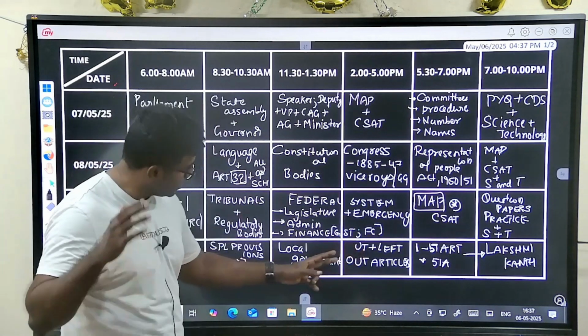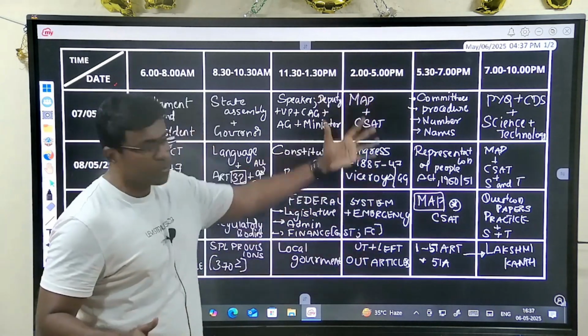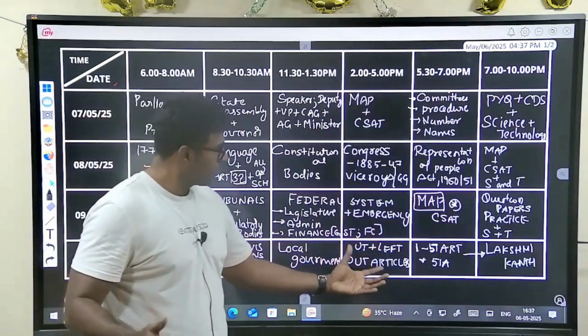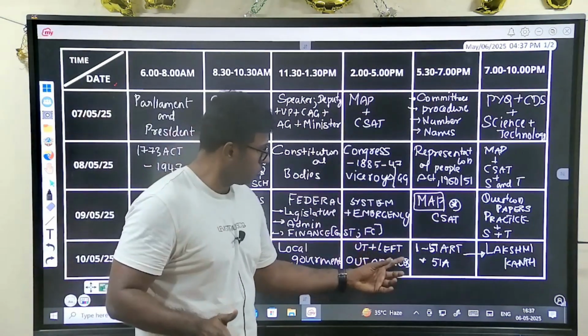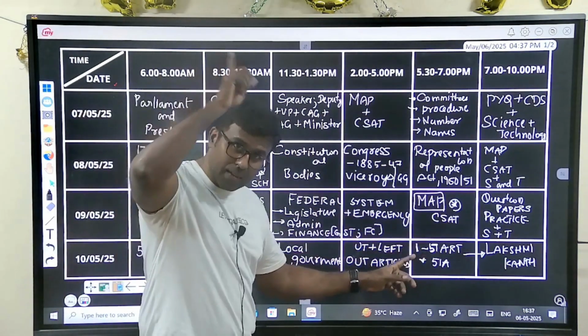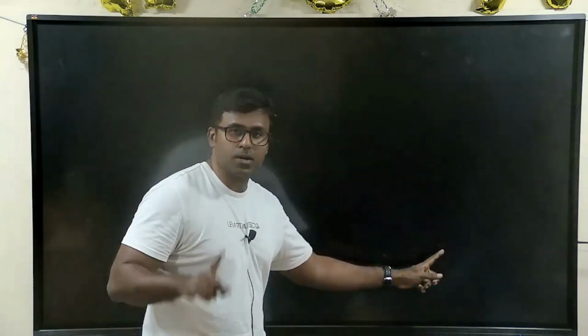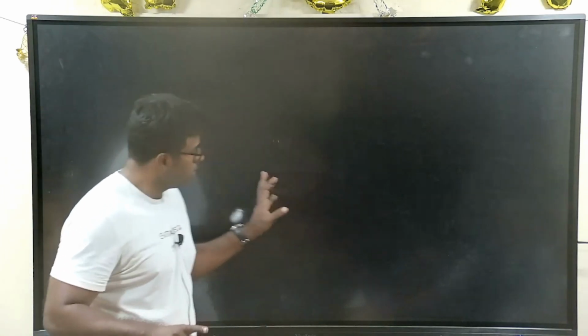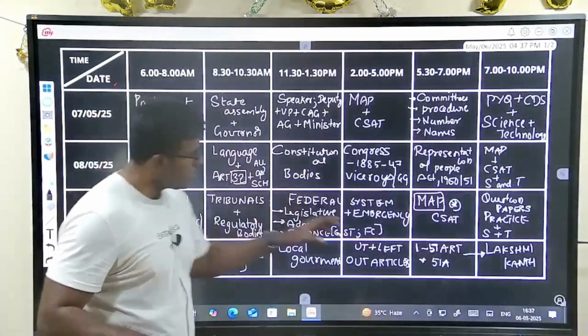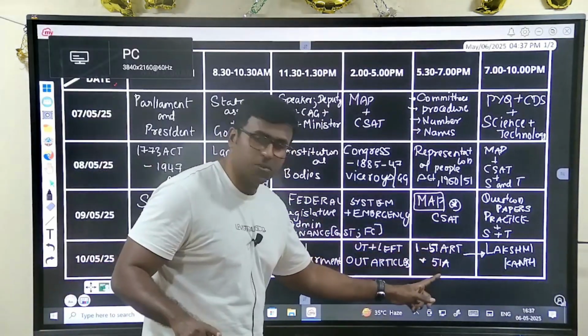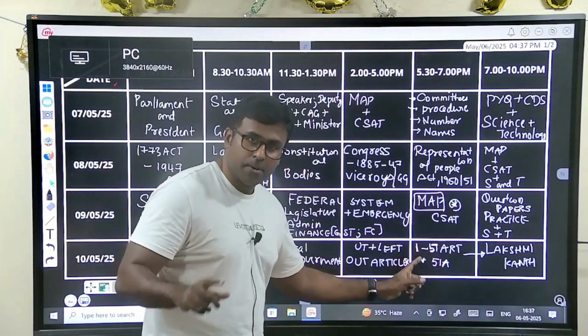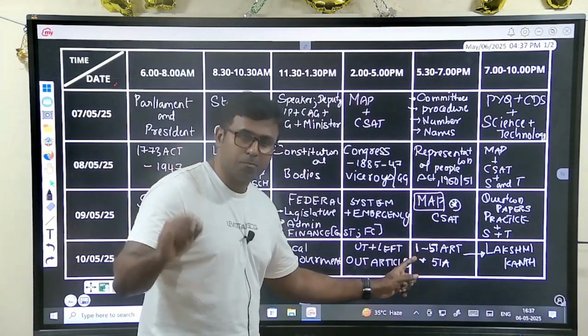Then union territory, and use this time on Saturday for any left out articles which you may have. Then finally read from article 1 to article 51, 51A. That is fundamental rights, fundamental duties, DPSPs.